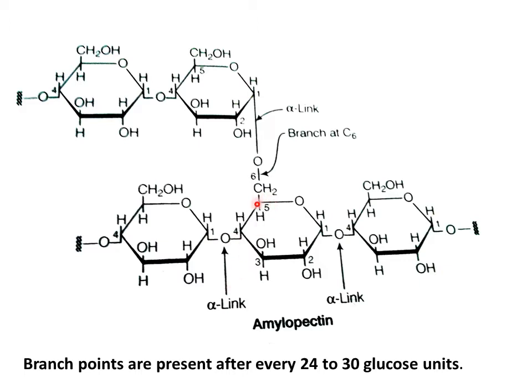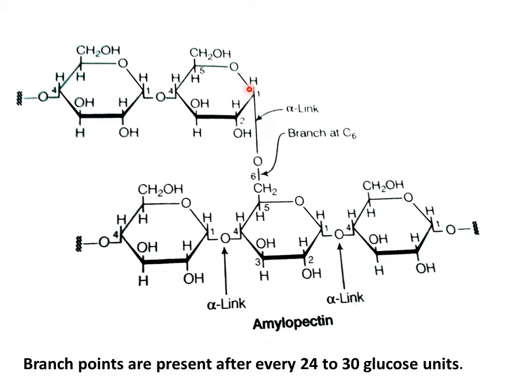But at branch points, the type of bond is alpha 1,6, because at branch point, carbon number 6 of this glucose monomer is being linked to carbon number 1 of